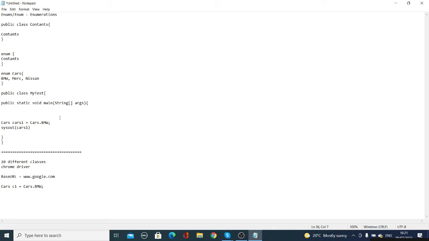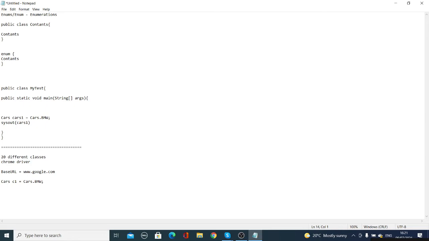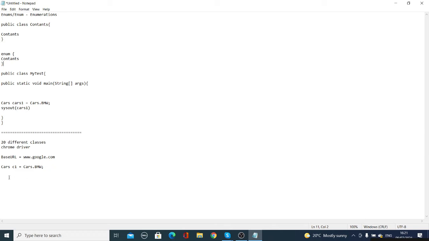I want to create an object of this particular enum. So if I just write cars.bmw, what will it do?